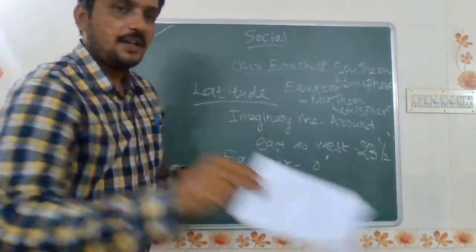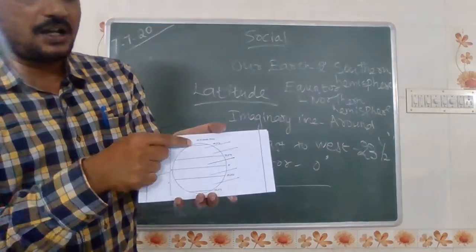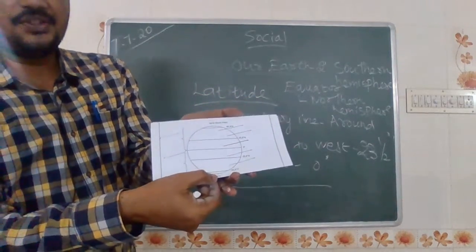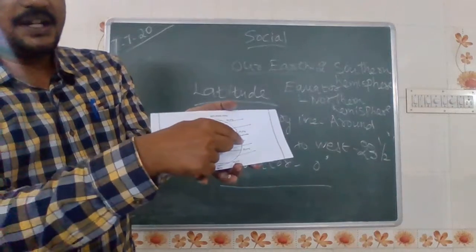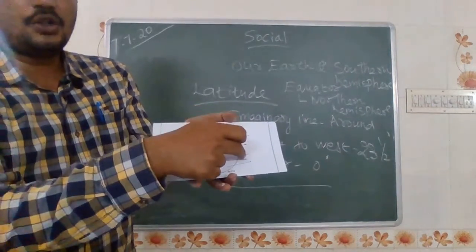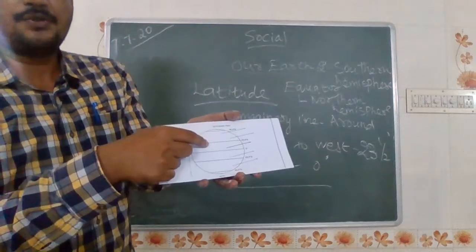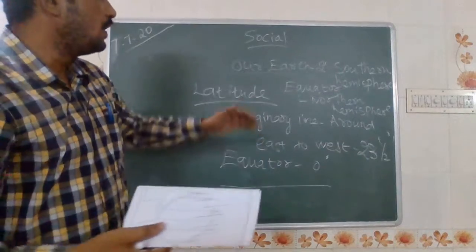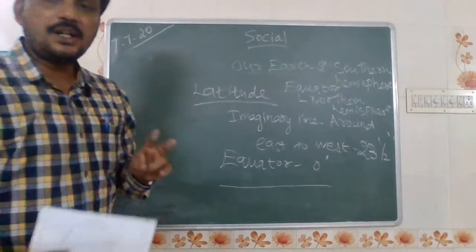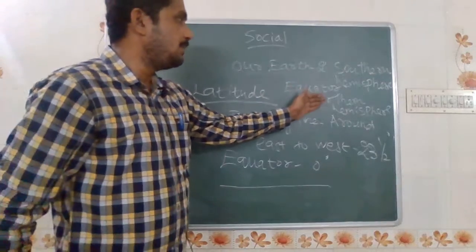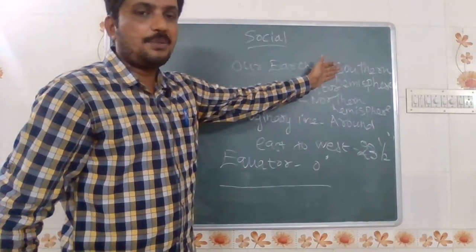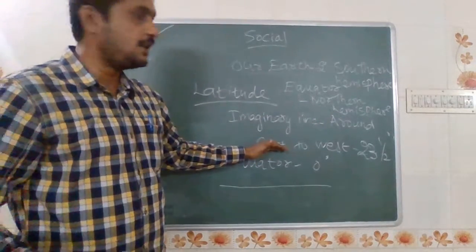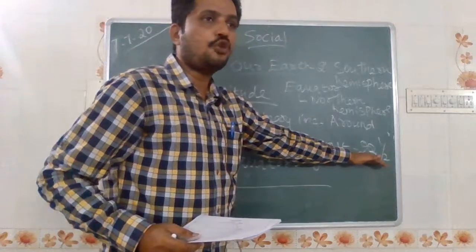See children, this is the representation. Already I told you that the top is 90 degree north and this one is the bottom, south, and passing through the center across the meridians, this one is the equator, it lies at 0 degree, and this is the imaginary line of the axis for the latitude. It travels from east to west, at the degree of 23.5 degree. So the equator divides into two halves: one is the Northern Hemisphere and the next one is the Southern Hemisphere. This is the equator at 0 degree. The imaginary line around from east to west, that is the latitude, lies on the degree of 23.5 degree.